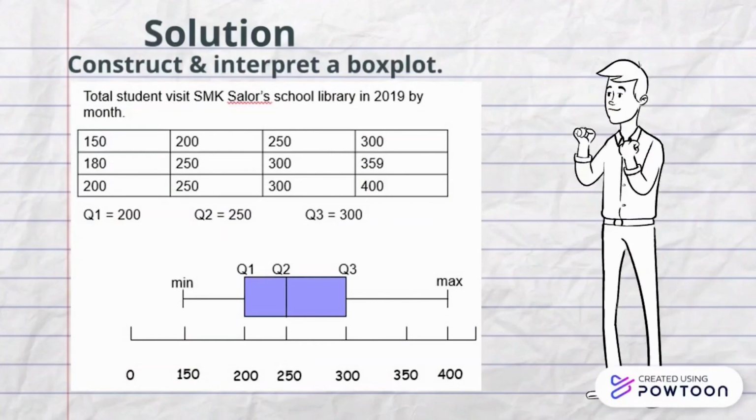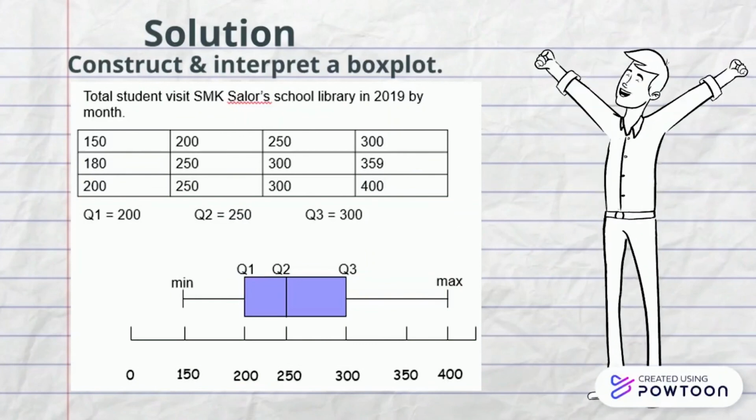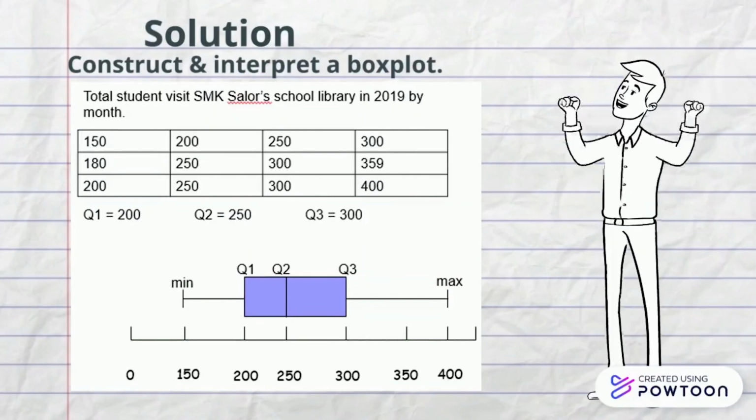Min refers to the minimum total students in the table, and max refers to the maximum total, which is 400 in the table. Then we plot the data for quartiles 1, 2 and 3 at their values. Quartile 1 is 200, quartile 2, the median, is 250, and quartile 3 is 300.